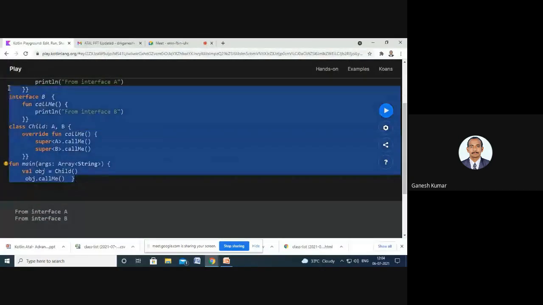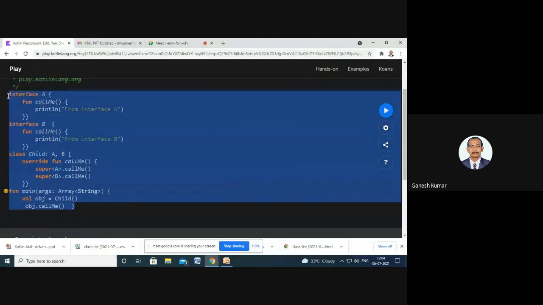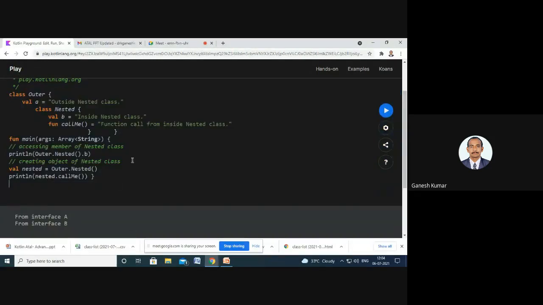So next one comes nested class. Here class Outer is the base class, and class Nested is the nested class, that is a class inside another class. In the base class I have defined a variable called A, outside the nested class, and in the nested class I have used variable B and a method call me.